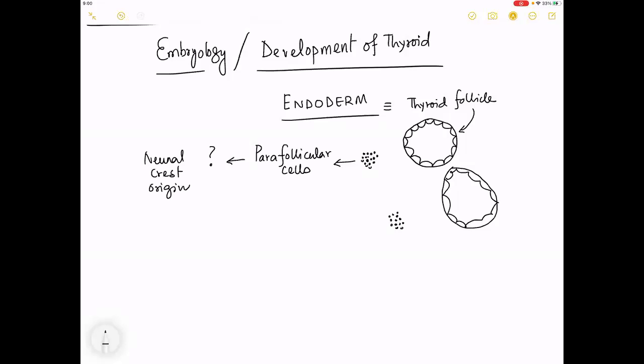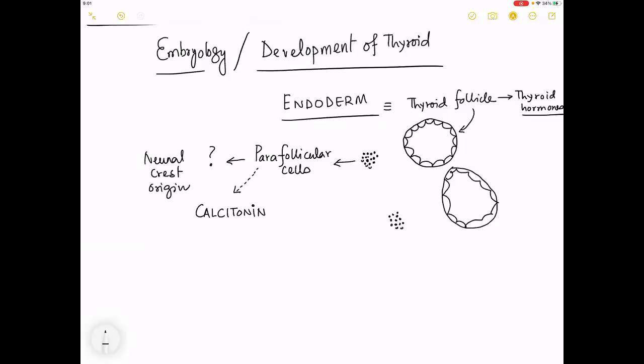Okay, we do not know what exactly is the origin, and people still to this date are confused what they are doing in the thyroid. The only important thing is thyroid follicle is responsible for secretion of thyroid hormones, which, as you know, is extremely important in the human body. Parafollicular cells are known to secrete a hormone that is called calcitonin.